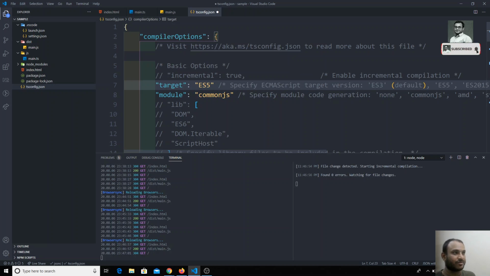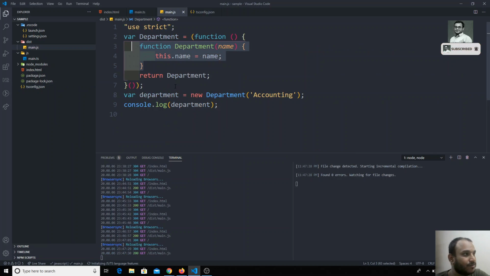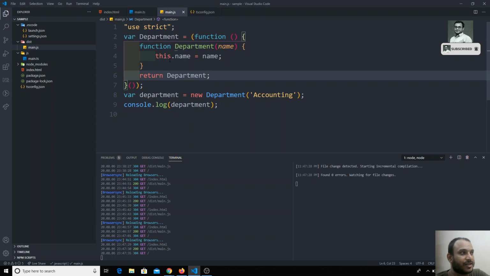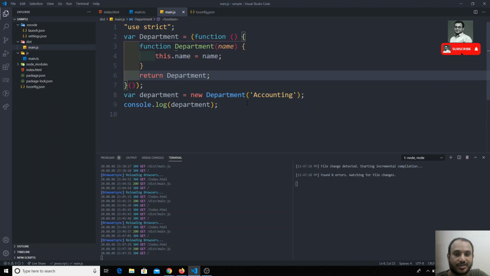So we will change it to ES5, and if you see the code here, again it converted into the function. Function Department is created, this.name is set to name, and Department is returned. Now we are creating an object with this new constructor function. This is how the class code in TypeScript is compiled into the constructor function. So this is how we declare classes in TypeScript.